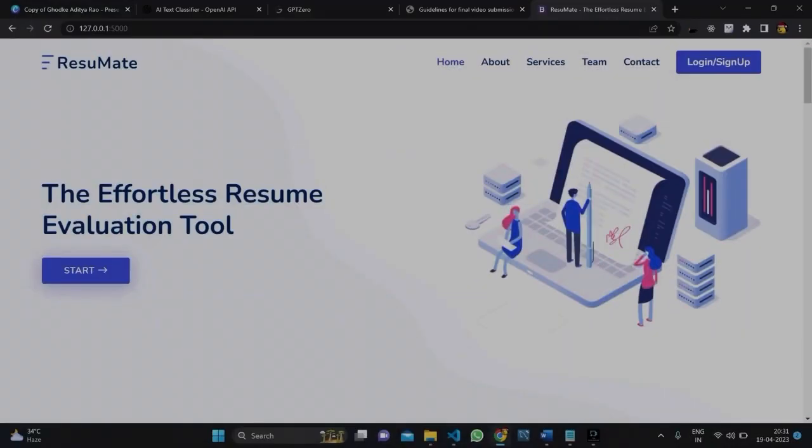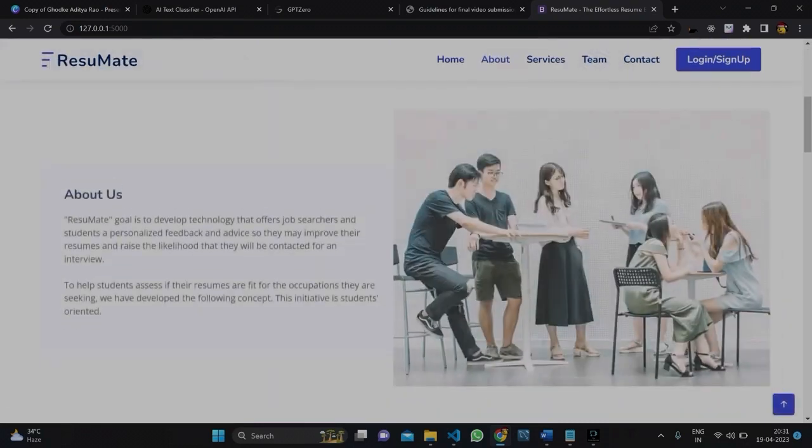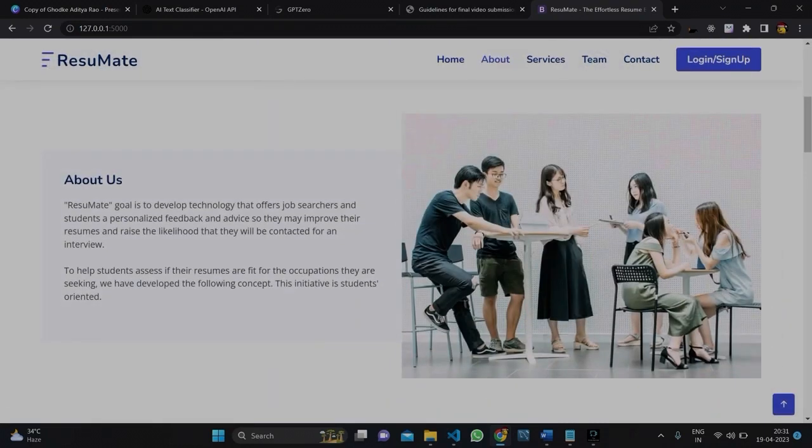Project Resumate. So this is the front page of our app. Here we have different sections: home section, about section, services section. In the about section, what is the main problem in today's era? To get your future secure. So how can you secure your future? By getting a good job. And in getting a good job, what is the main thing? To build a resume. So keeping this in mind, we made our project Resumate.